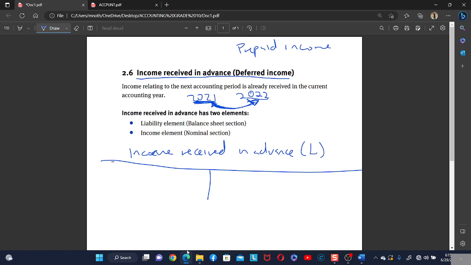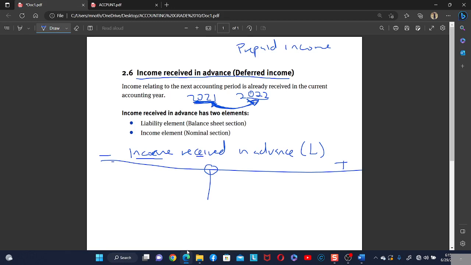We use this account to record all the income that we received, but it's for the next financial year. This is called income received in advance.